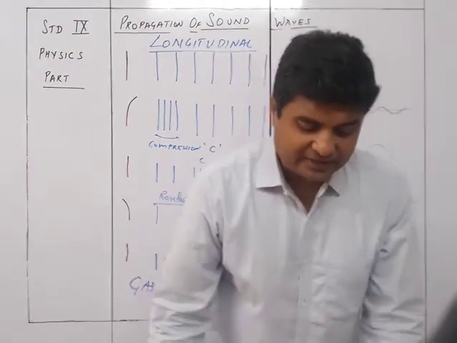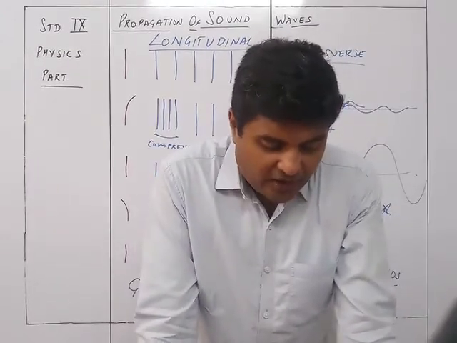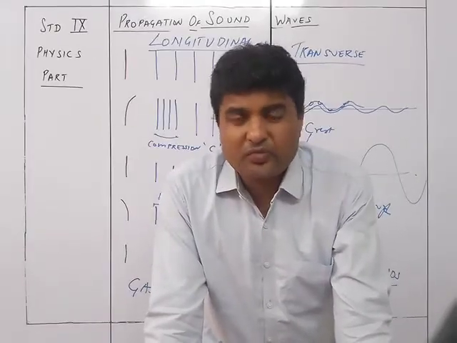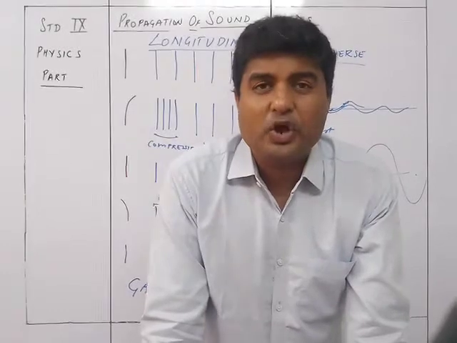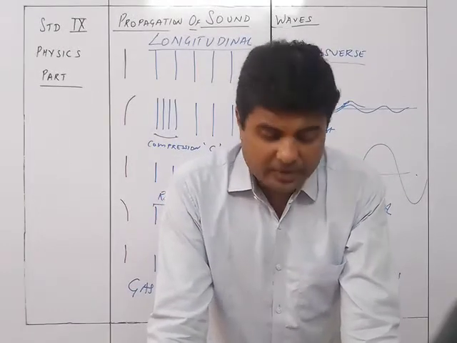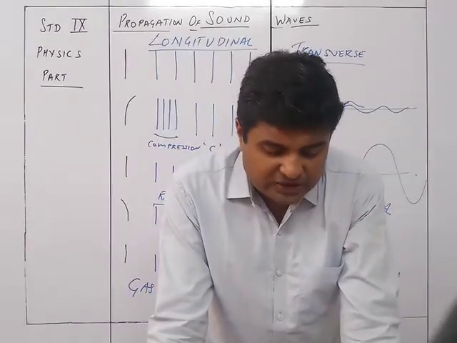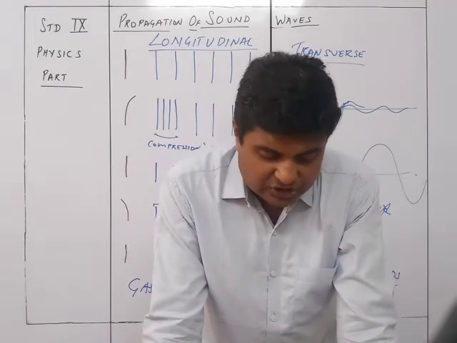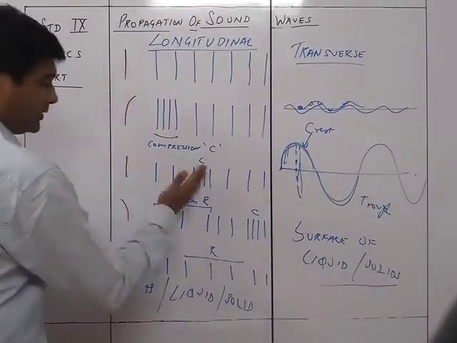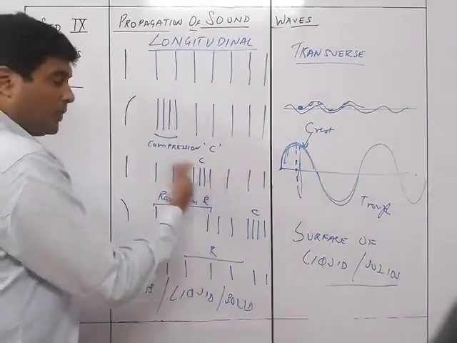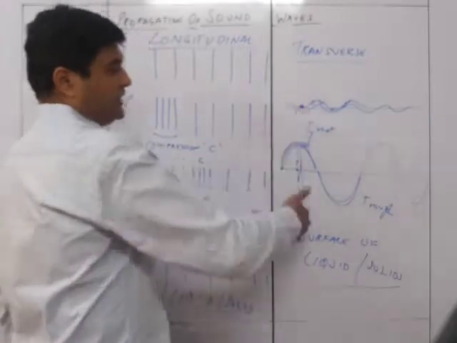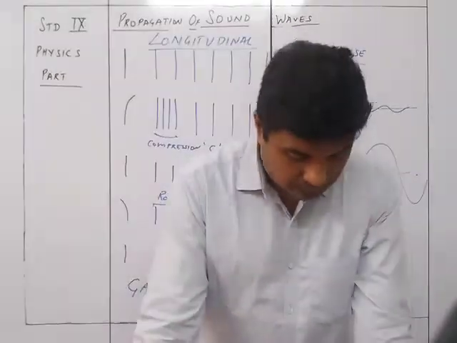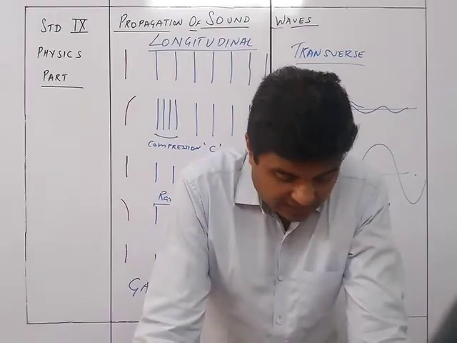So let's see the characteristics of wave motion. The wave is produced by a periodic disturbance at a point in the medium. Secondly, due to the propagation of the waves in the medium, the particles of the medium vibrate about their mean position. So here you can see they are vibrating about their mean position and causing compression and rarefaction. Here they are vibrating about the mean position like this. So that's why they form the crest and the trough.